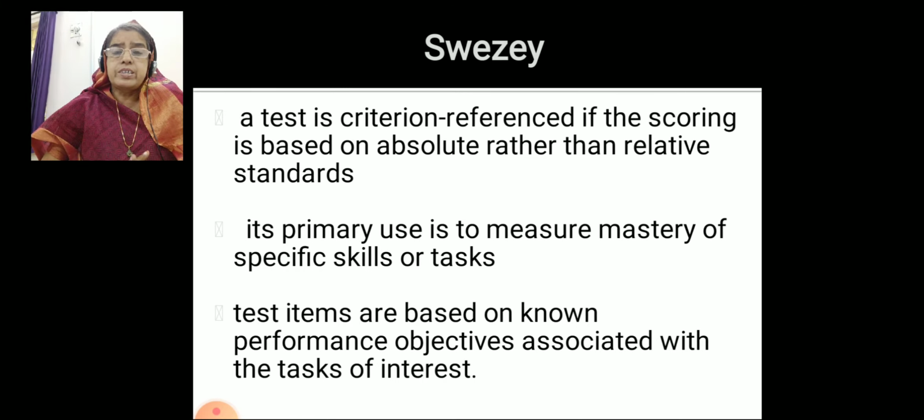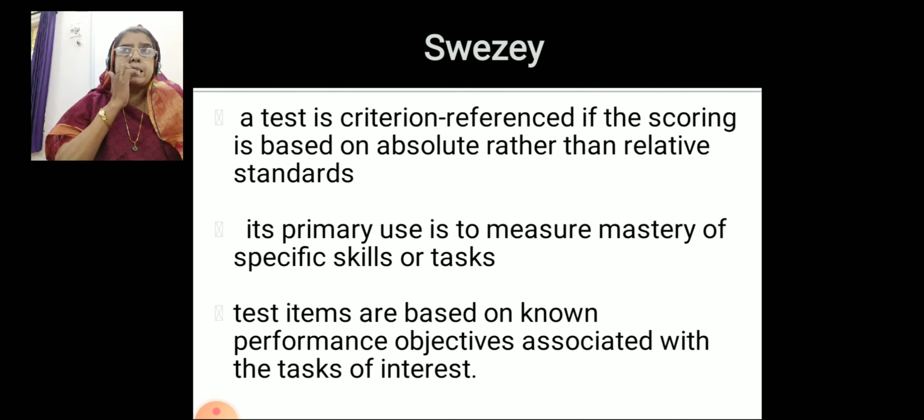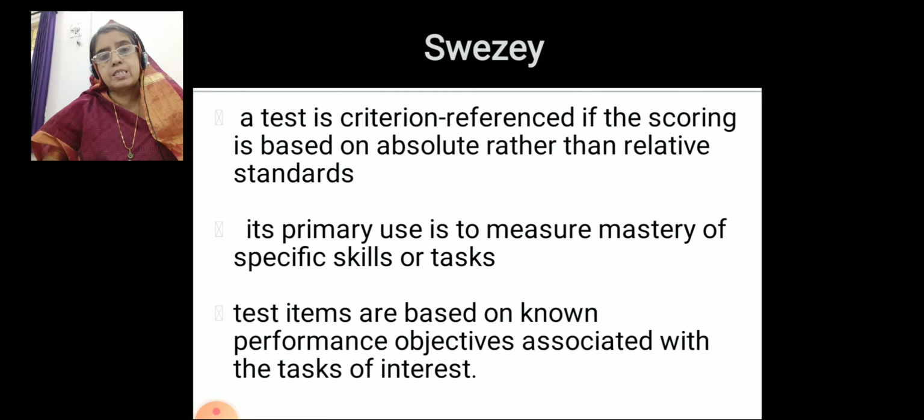We are not here comparing the scores of an individual with other scores. There are no relative standards, but we conduct the test only in order to make sure whether my students understood all the concepts or not. This is the best type of examination. The criterion test is the best test.